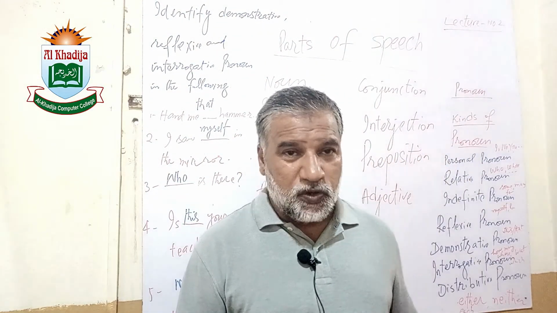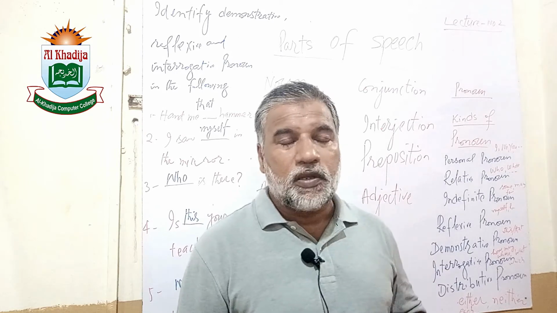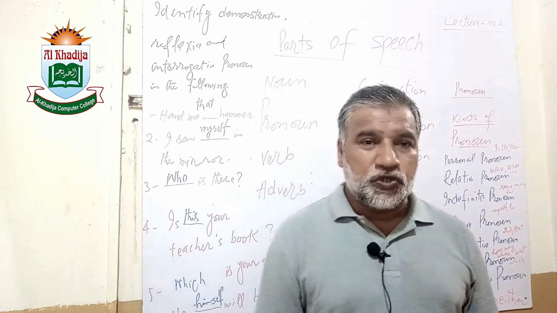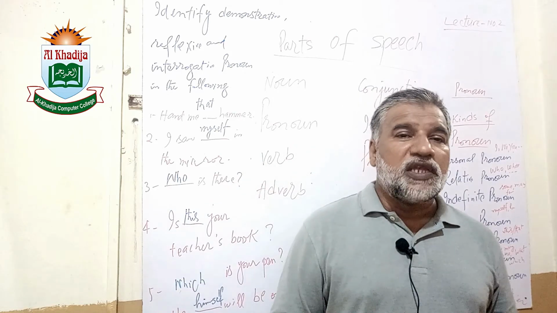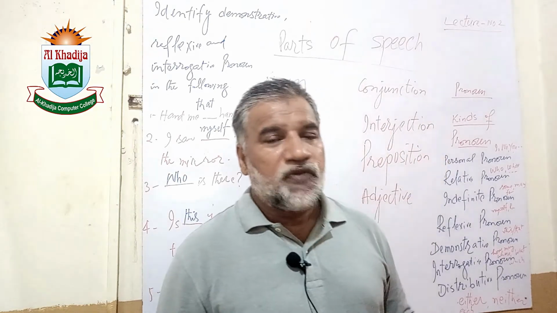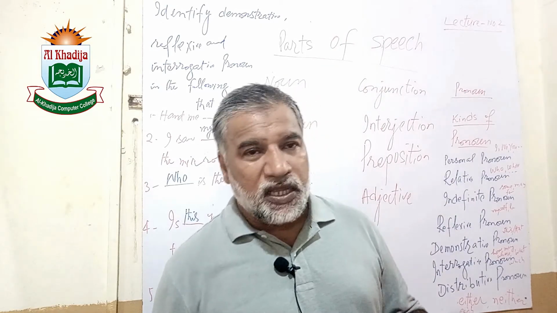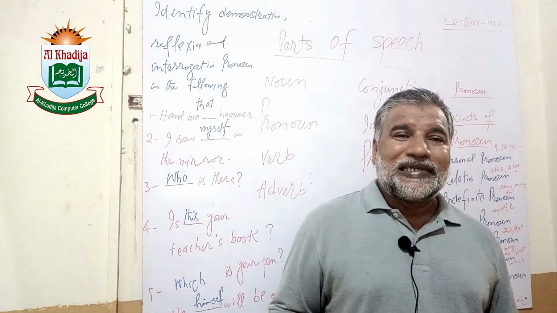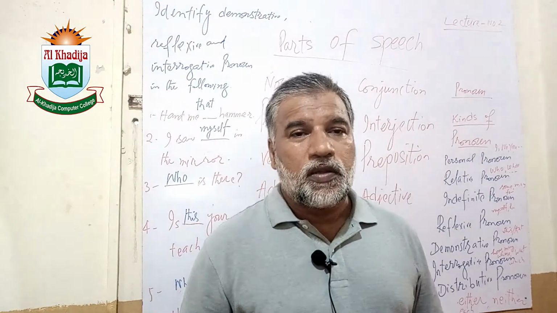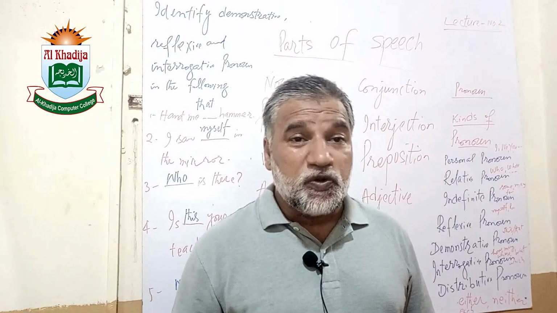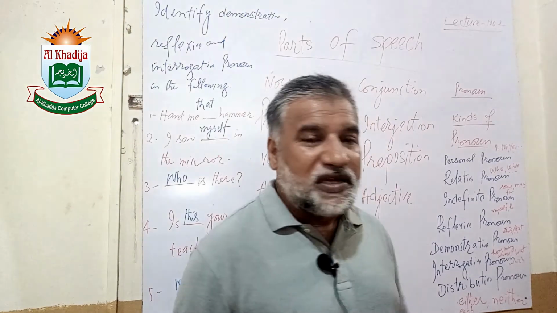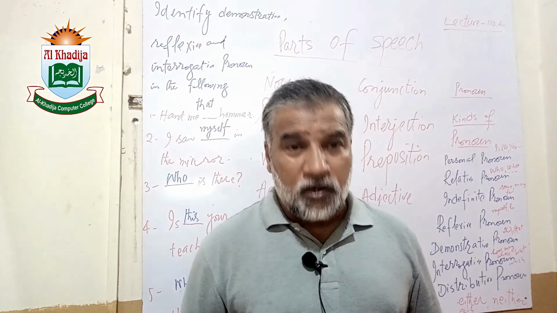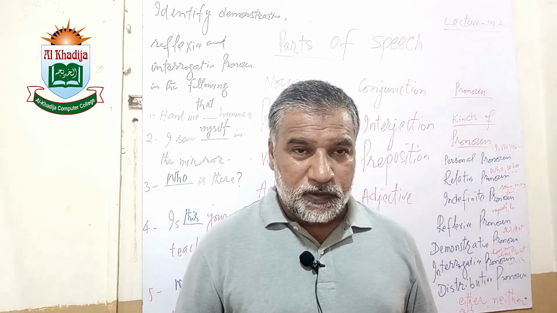Okay, then last but not least is distributive pronoun. Last but not least, in pronoun we are talking about distributive pronouns. So these show the distribution. These are also used as conjunction. We say either, neither, each. These words are called distributive pronouns. As the word is indicating, distributive. So these pronouns are called distributive pronouns.